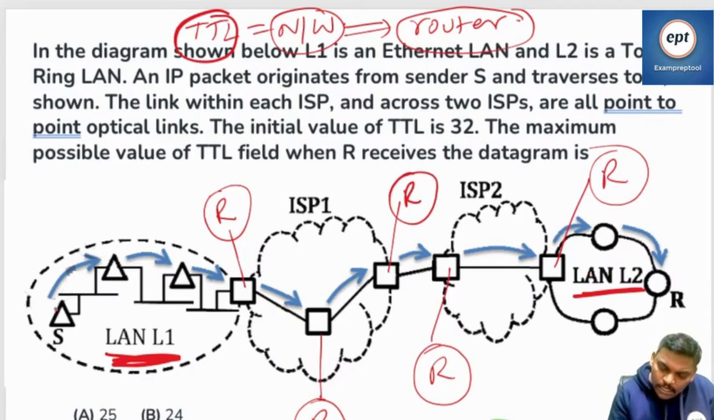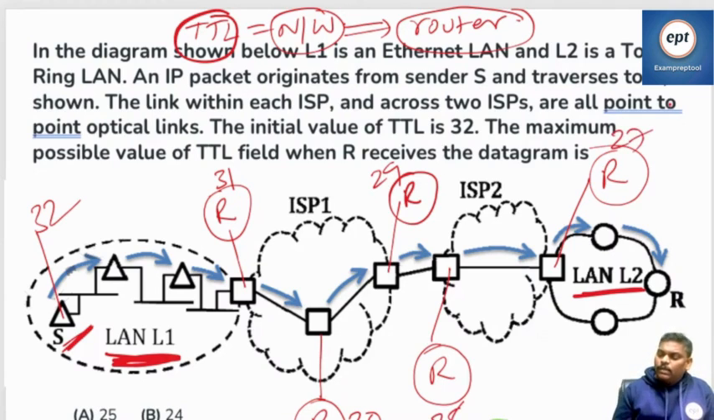So initially at this place, 32. Remember, at the source, initially 32 will be kept. Nothing will decrement at the source. Here 31. Here 30. Here 29. Here 28, here 27. Remember,